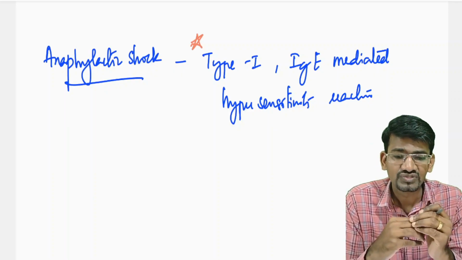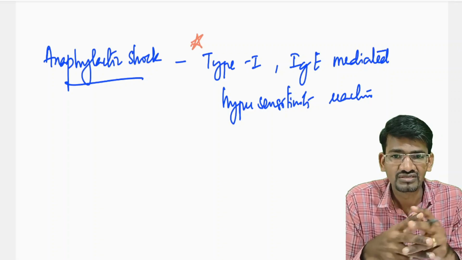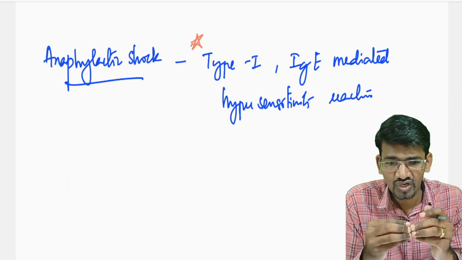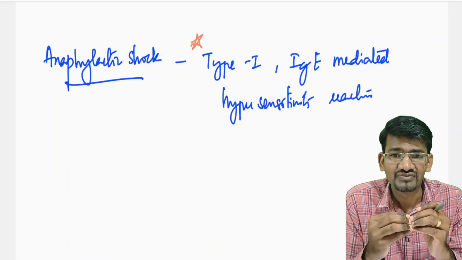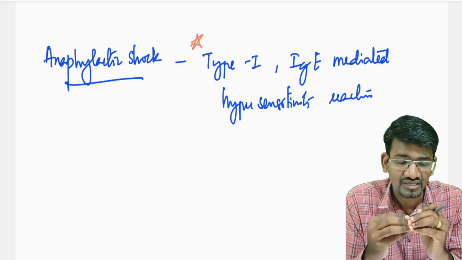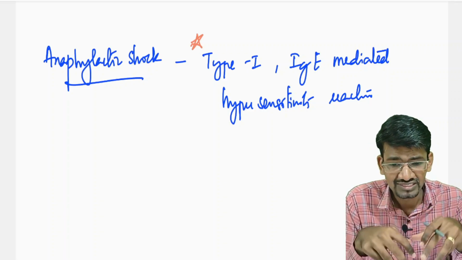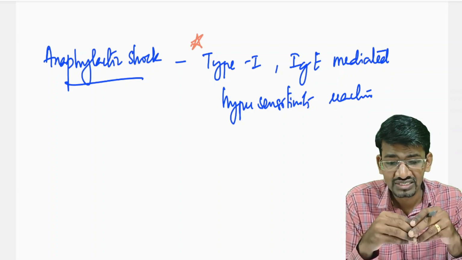There is a liberation of many chemical mediators during the reaction. What chemical mediators get released? Leukotrienes and histamines are released. All these lead to the pathological changes.